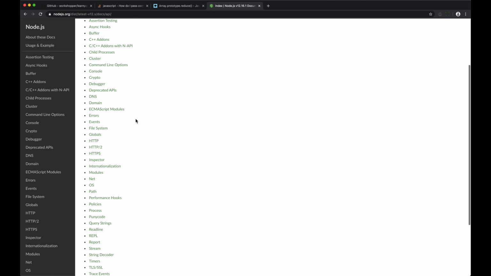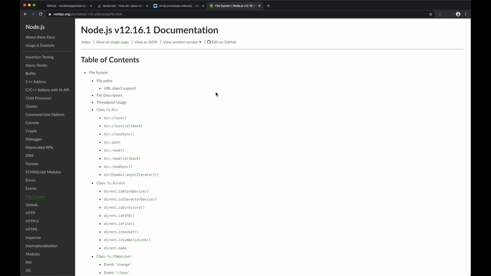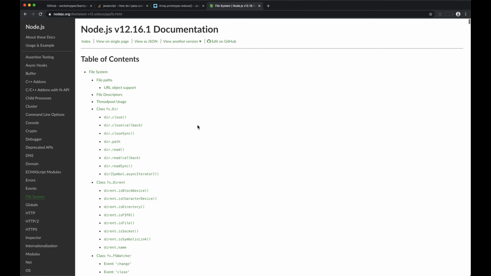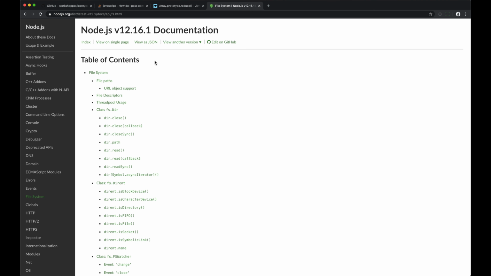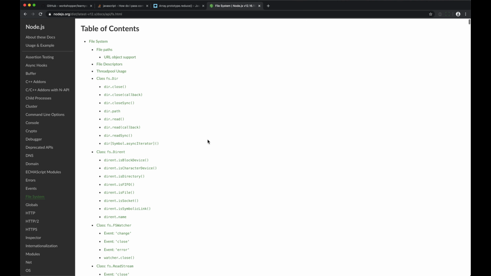And then I can just go here to File System. And this is the same thing we were looking at before, basically. Mine actually may be a little bit newer than what we were looking at before. I'm not sure. Anyway.